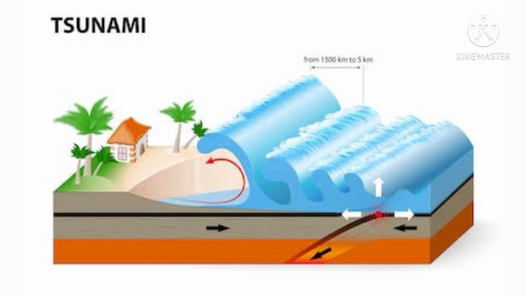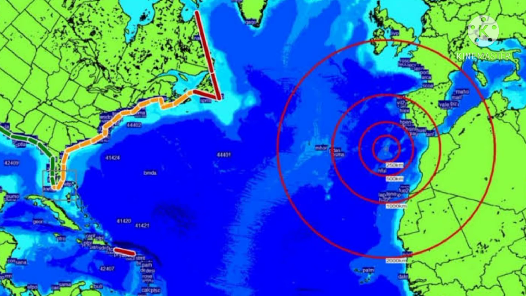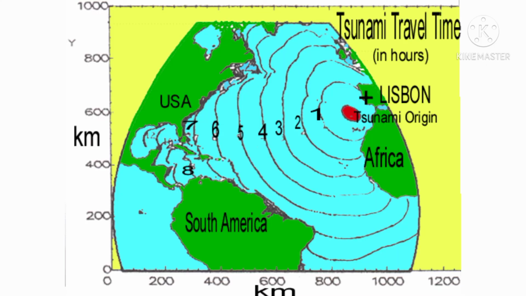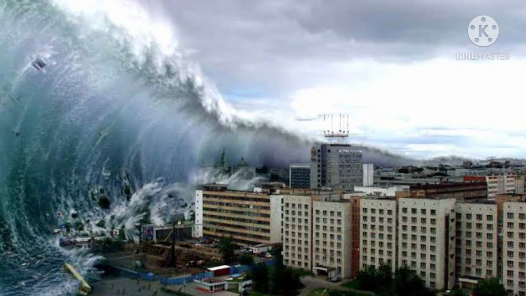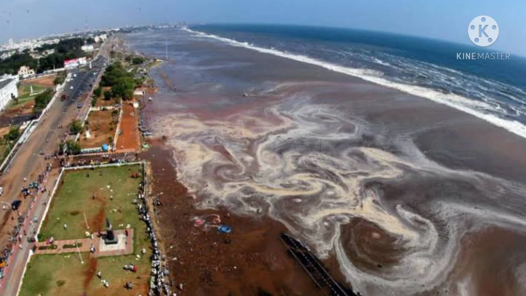And we are familiar with the word tsunami. Tsunami is a Japanese word which means harbor wave. Okay, some examples of the deadliest tsunamis are the tsunami that occurred on November 1st, 1755, that destroyed Lisbon in Portugal, and the tsunami on 15th June 1896, which destroyed Japan, and the deadliest tsunami that hit our India on 26th December 2004, which measured a magnitude of 8.9.